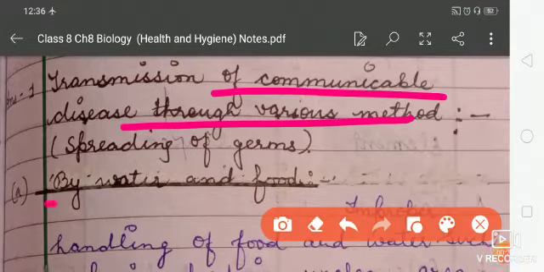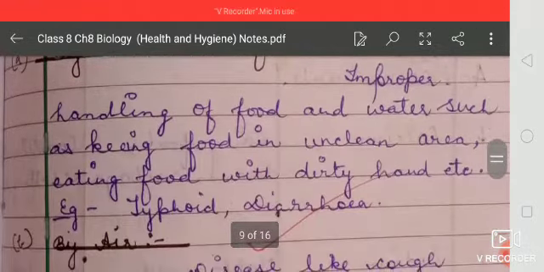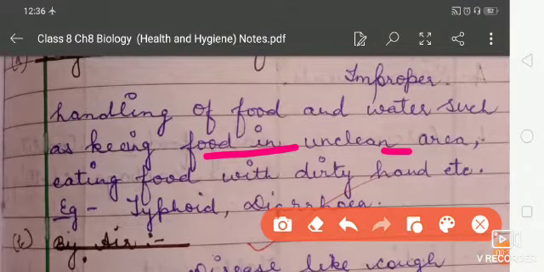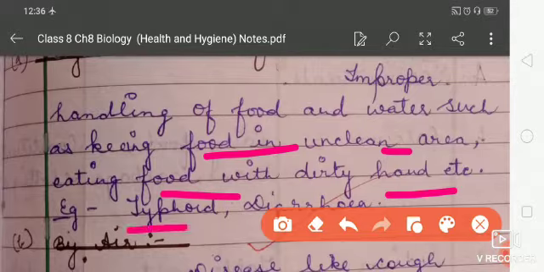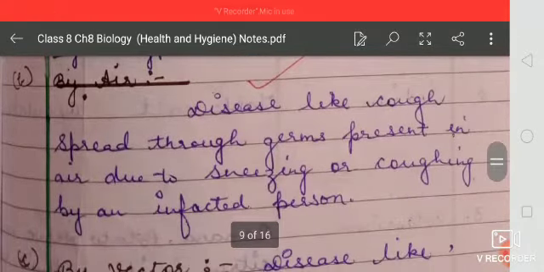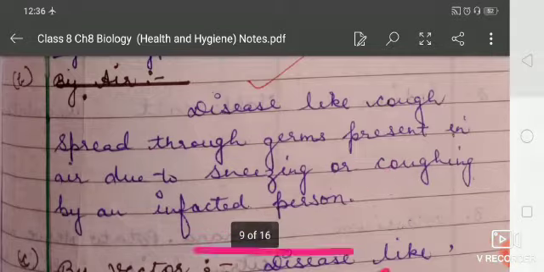Spreading of germs, the first one is by water and food. Improper handling of food and water, such as keeping food in unclean areas, eating food with dirty hands, etc. Example, typhoid and diarrhea. And by air, diseases like cough spread through germs present in the air due to sneezing or coughing by an infected person.